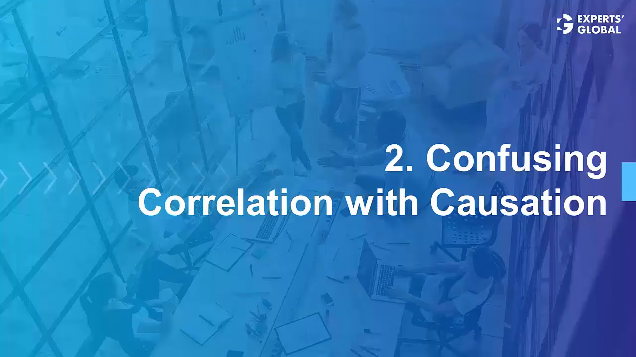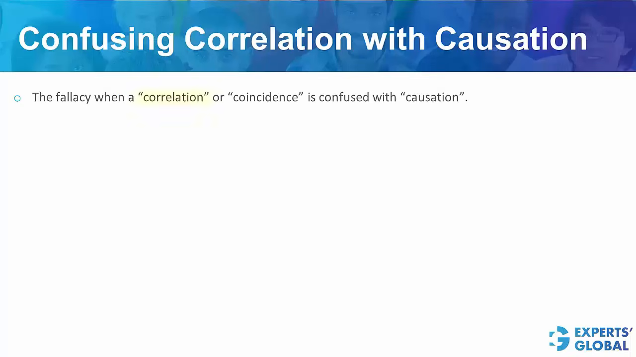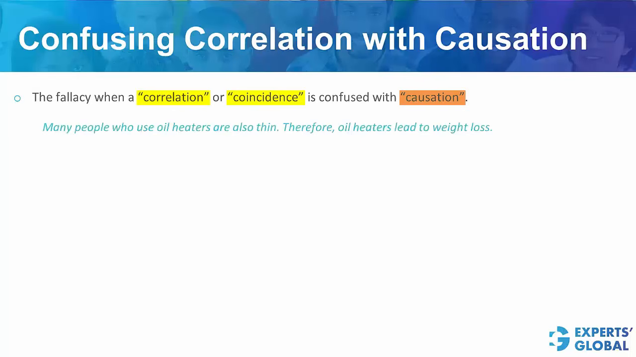Next fallacy is confusing correlation with causation. This happens when a correlation or coincidence is confused with causation. Look at this example here. Please pause and figure it out. You will easily find that there is no cause-effect relationship here. This is simply a correlation or coincidence. One more example, a funny one this time. You will find that there is no cause-effect relationship involved.